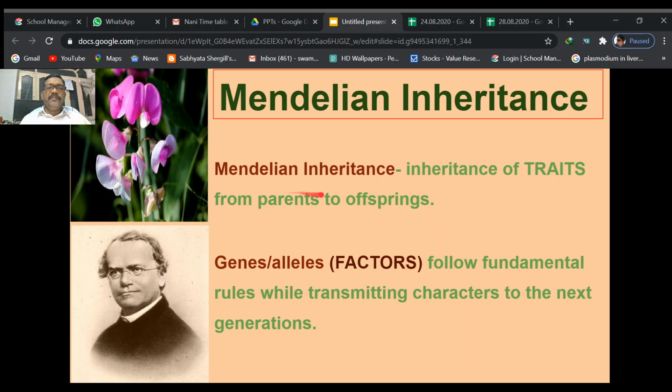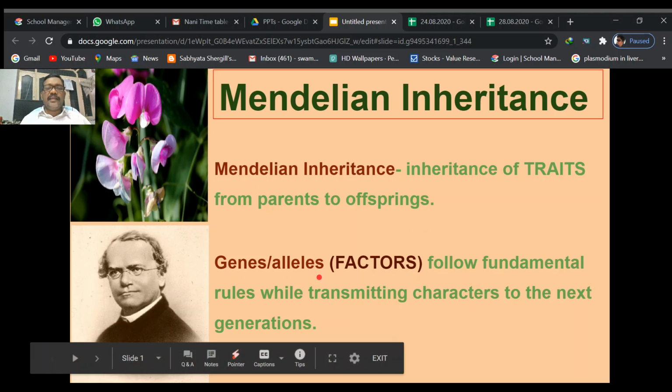What do you mean by Mendelian inheritance? It means inheritance of traits or characters from parents to offspring or the next generation. That is called Mendelian inheritance, which follows the Mendelian principles. Genes and alleles, or factors, follow fundamental rules while transmitting characters to the next generation. It means genes and alleles.